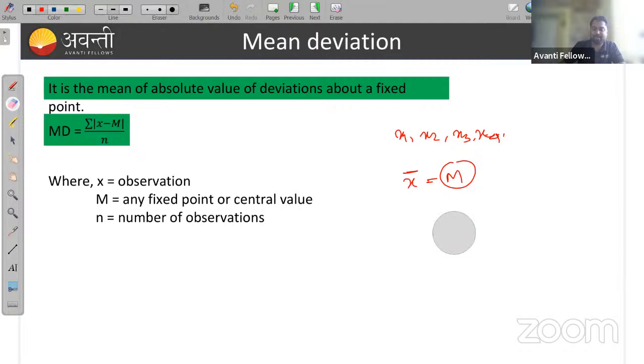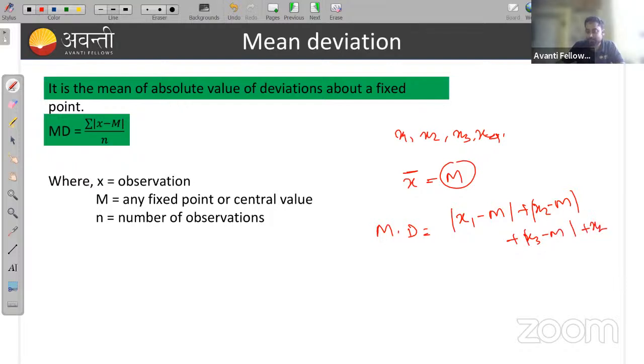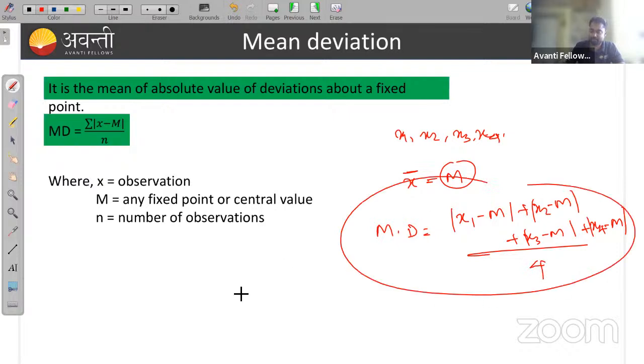If you are having the mean as m, then the mean deviation will be x1 minus m plus x2 minus m plus x3 minus m plus x4 minus m, divided by 4. This is my mean deviation. Understood? How much each data deviates from the mean. So this is the formula to get the mean deviation.